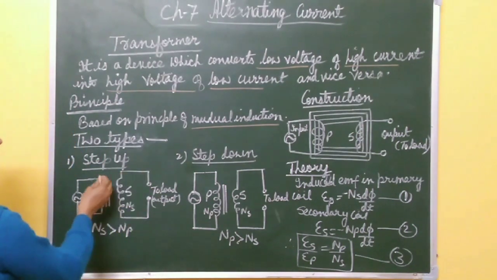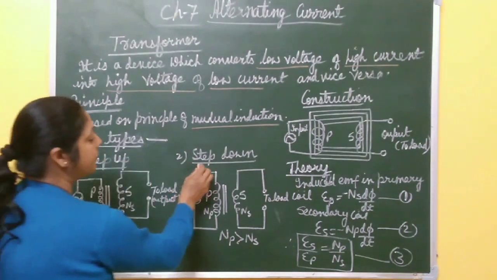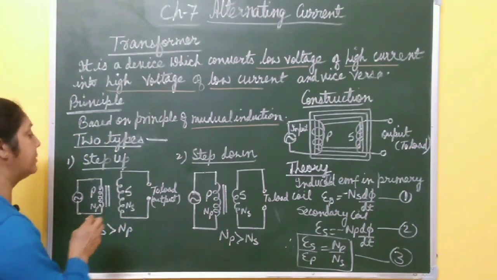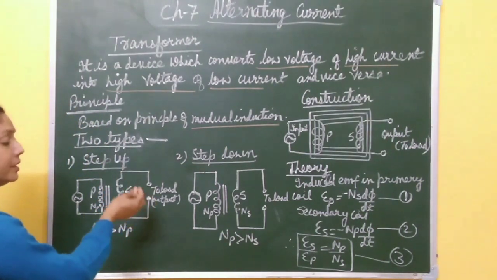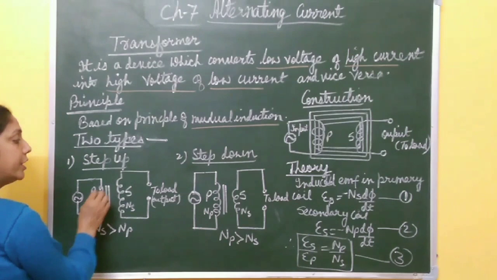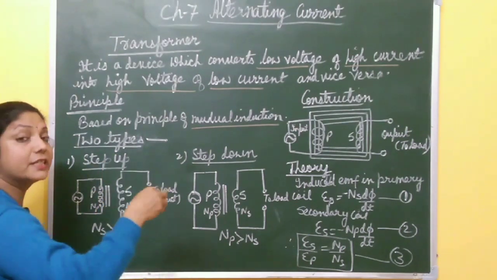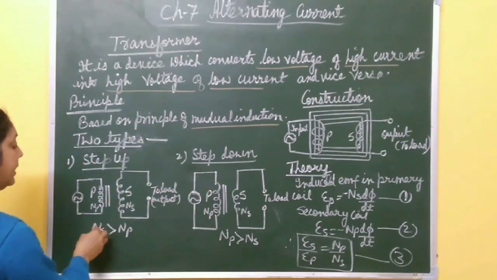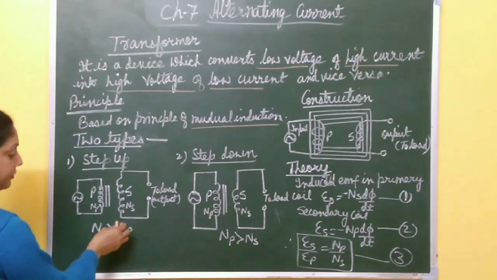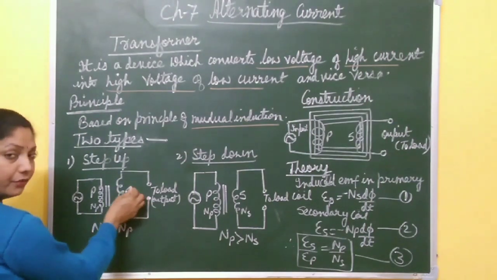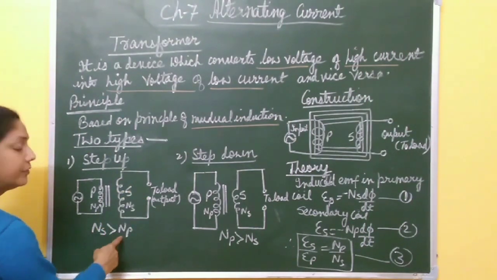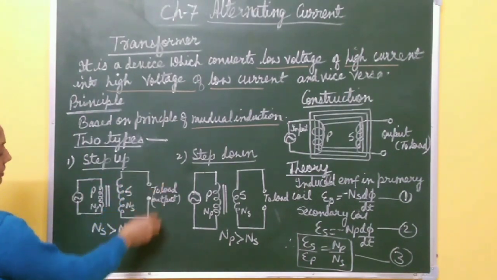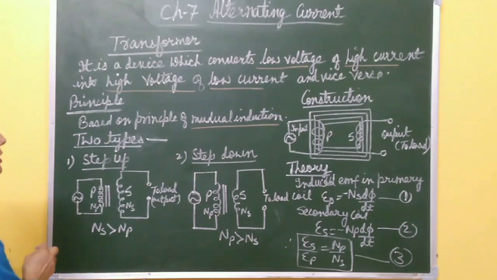It is of two types. One is a step up transformer, another one is a step down transformer. A step up transformer converts low voltage into high voltage. It steps up the voltage, and in this case the number of turns in the secondary coil is greater than the number of turns in the primary coil, right? This is the structure of the step up transformer.